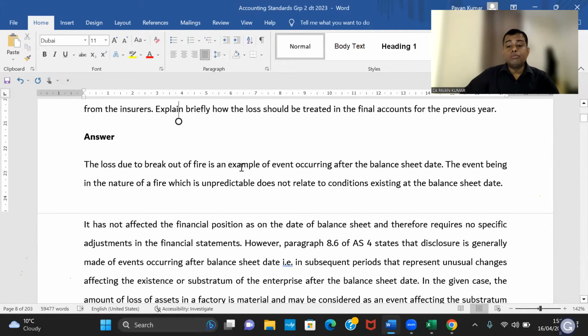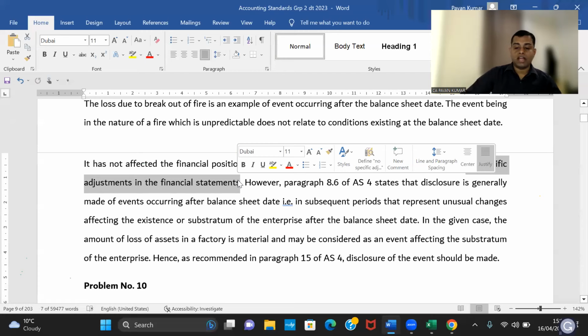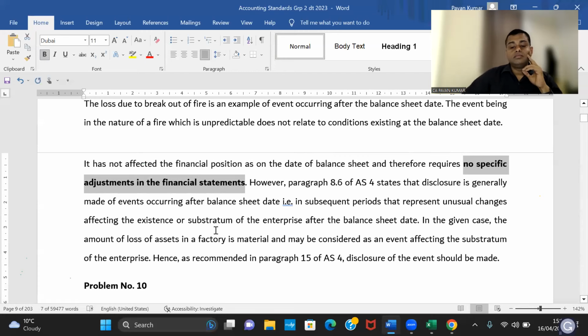So look here, the loss due to breakout of fire is an example of an event occurring after the balance sheet date. The event, being in the nature of a fire which is unpredictable, does not relate to conditions existing at the balance sheet date. If it has not affected the financial position as on the date of the balance sheet, it therefore requires no specific adjustment in financial statements. No specific adjustment required.